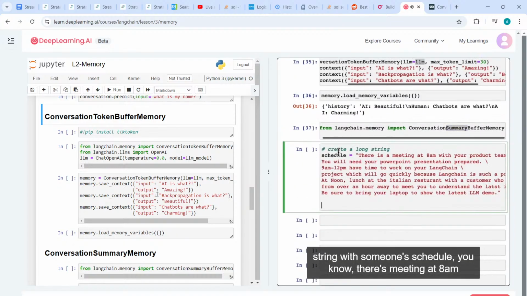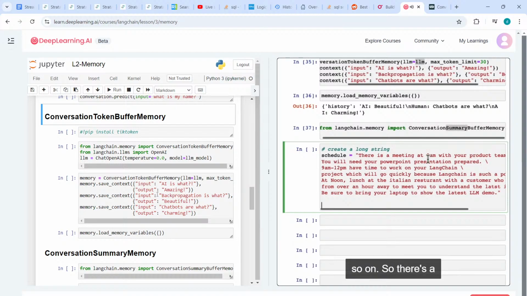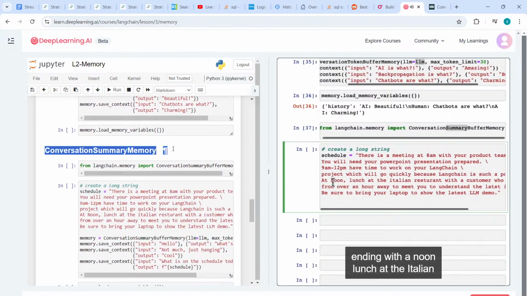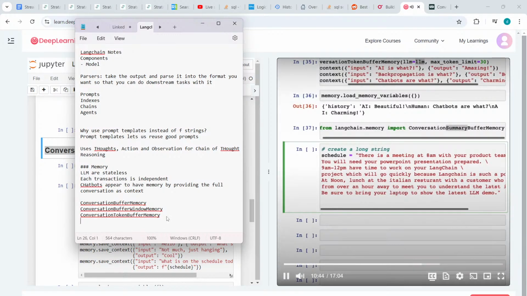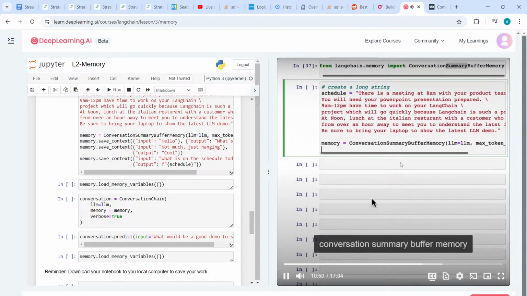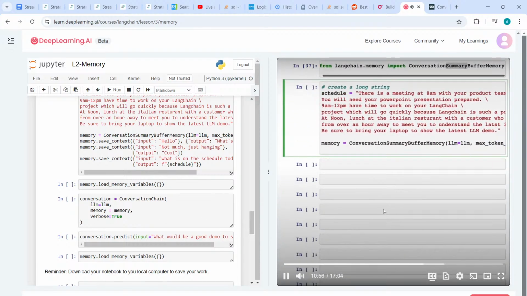Here's an example where I'm going to create a long string with someone's schedule. There's a meeting at 8 AM with your product team, you need your PowerPoint presentation, and so on and so on. So there's a long string saying what's your schedule, maybe ending with a noon lunch at the Italian restaurant with a customer, bring your laptop, show the latest LLM demo. Let me use a conversation summary buffer memory with a max token limit of 400 in this case, a pretty high token limit.